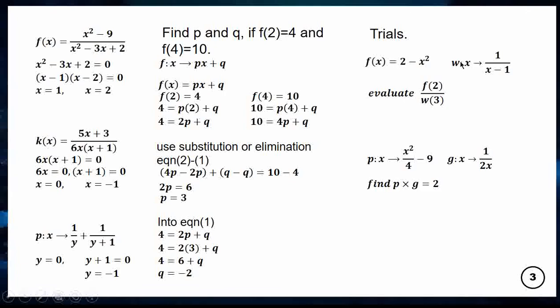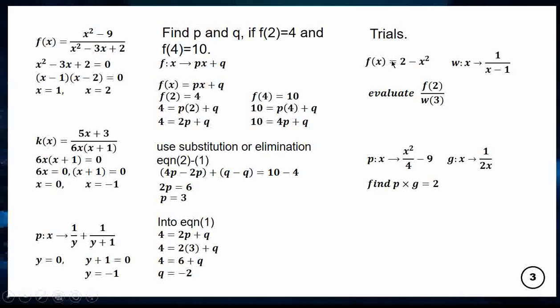Let's try out these questions. f of x, my first function, was 2 minus x squared, and w of x is another function, 1 over this. Since this is a fraction, what I will urge you is to solve as much as possible.